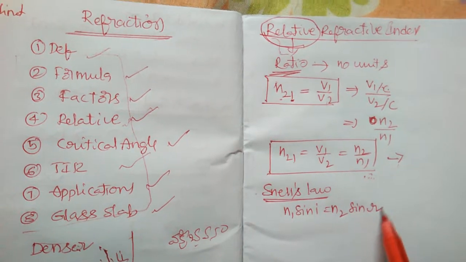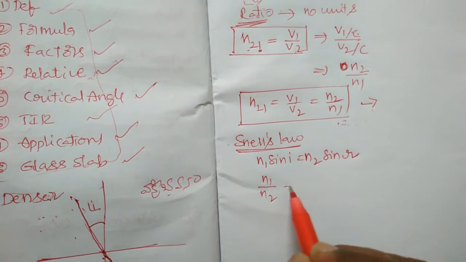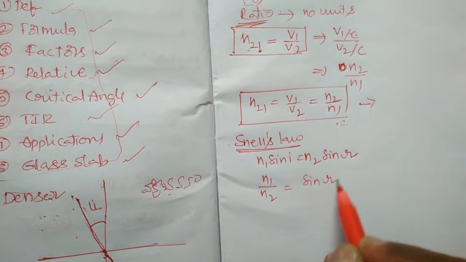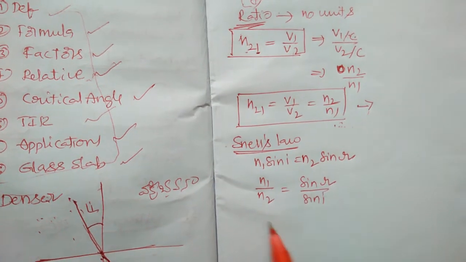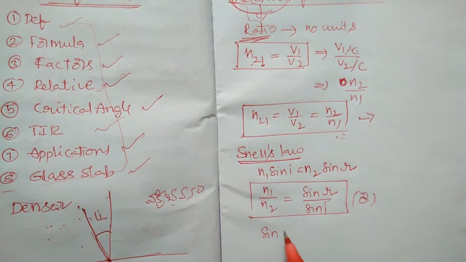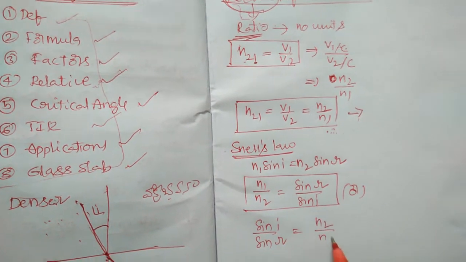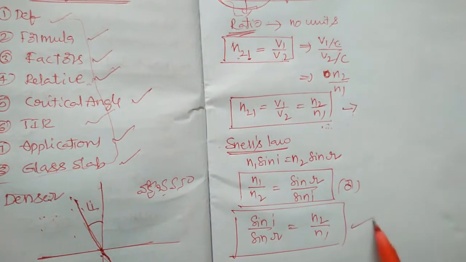N1 sin I is equal to N2 sin R. So N1 by N2 is equal to sin R by sin I, or sin I by sin R is equal to N2 by N1. Either one is, both are correct.